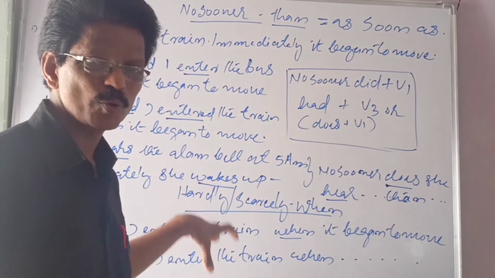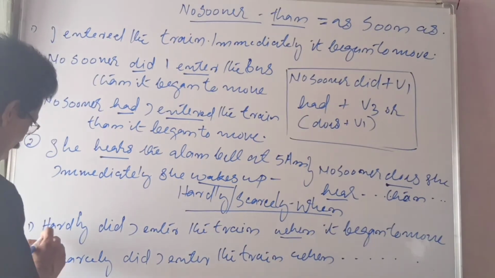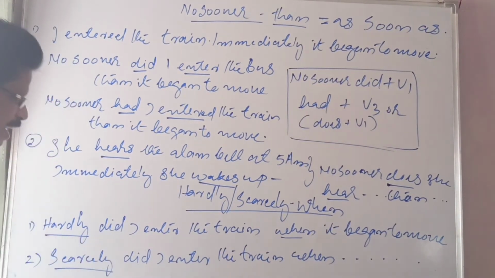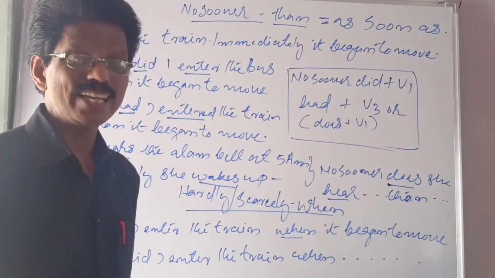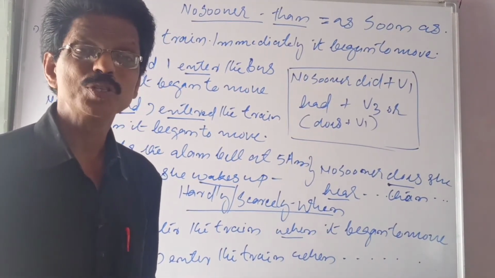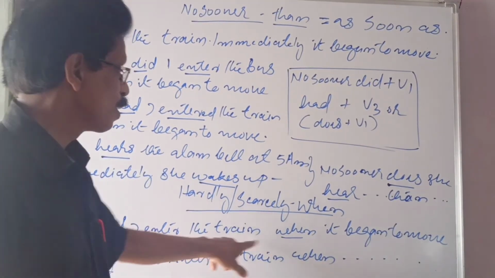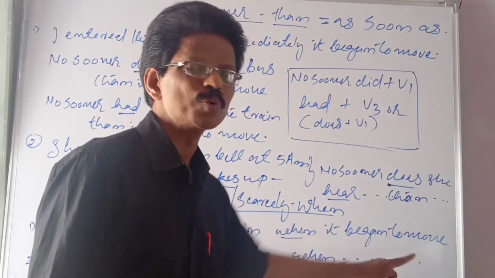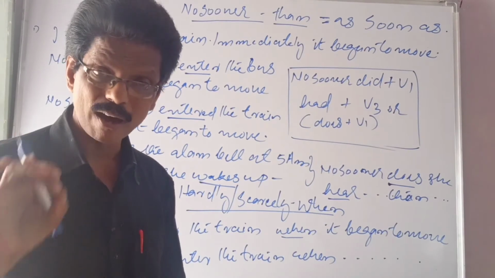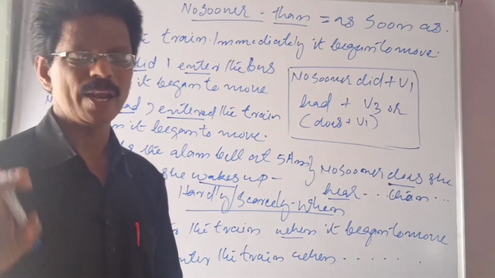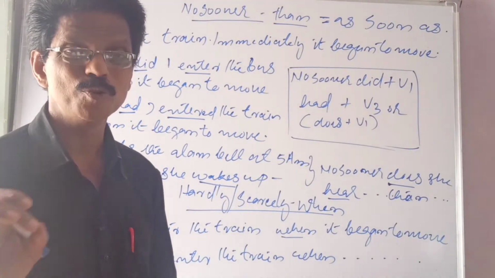The same structure you can rewrite using hardly and scarcely. When you use hardly or scarcely, the difference is that instead of than, you have to use when. Hardly did I enter the train when it began to move. Same meaning. Only difference is that instead of than, when should be used.